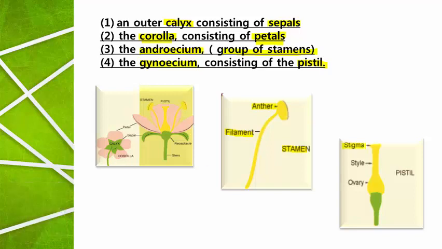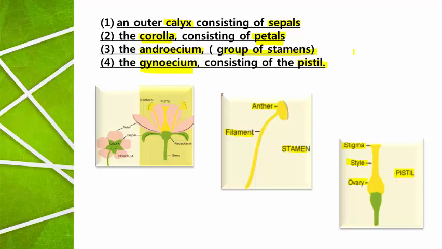First one is stigma, second one is style, and third one is ovary. The stigma, style and ovary, these three parts together represent one pistil or carpel, and pistil is the individual unit of gynoecium. So these are the four important parts with reference to the study of a typical or standard flower.